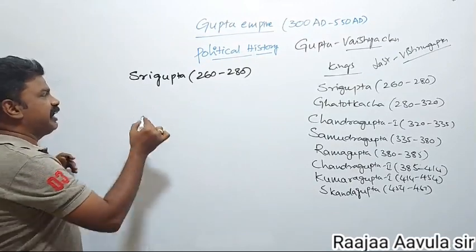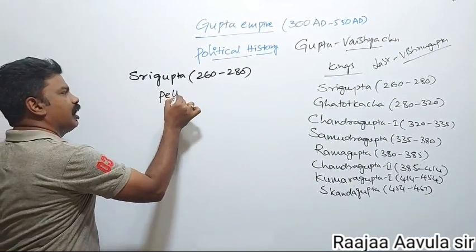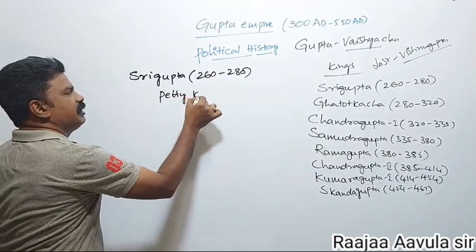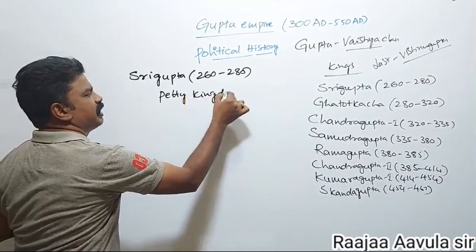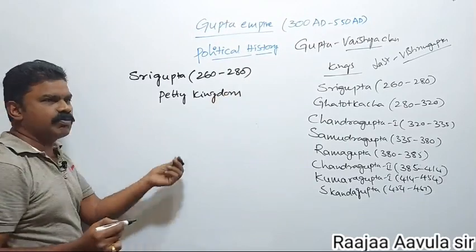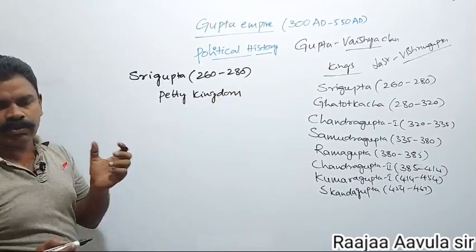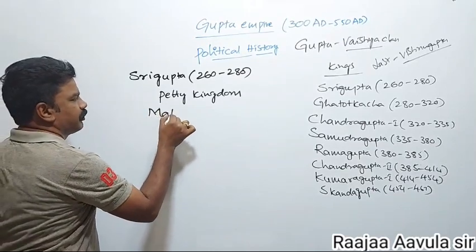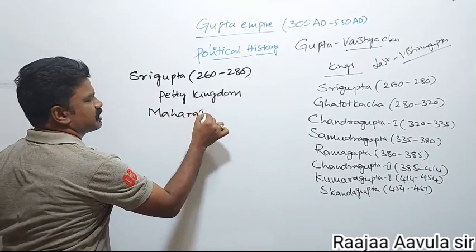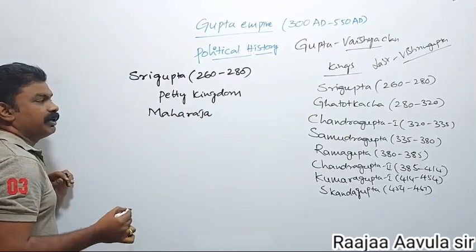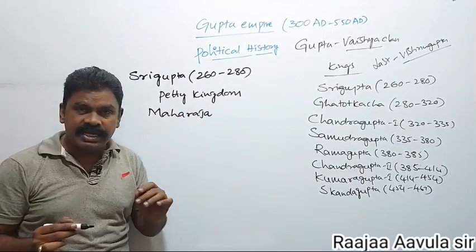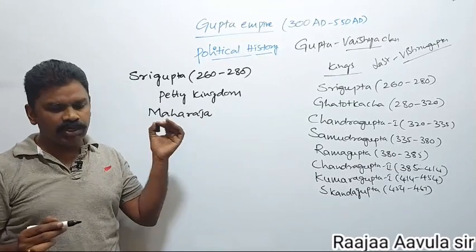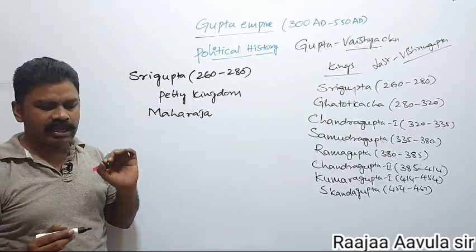He ruled a petty kingdom, not a great kingdom. He was king of a small kingdom, and he used the title Maharaja. But he did not use the title Maharajadhiraja. He used only one title called Maharaja.